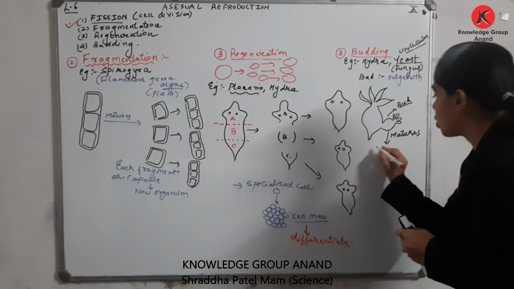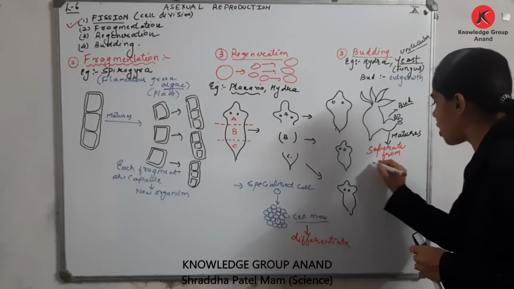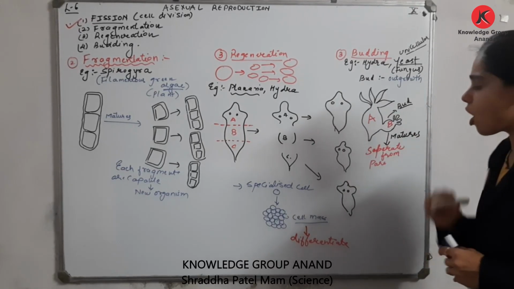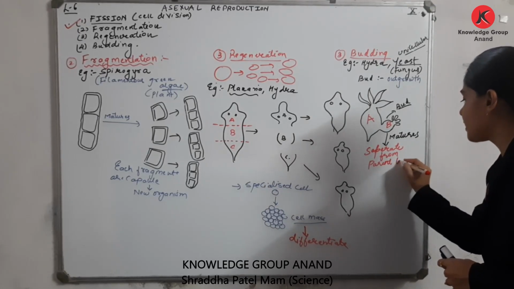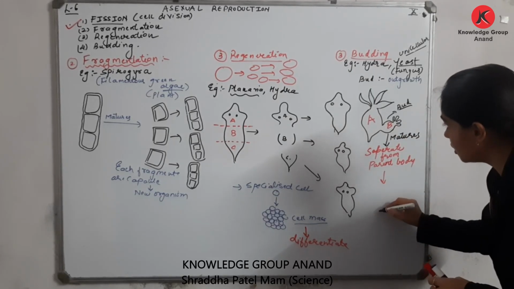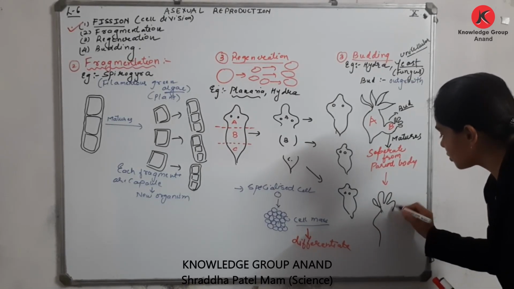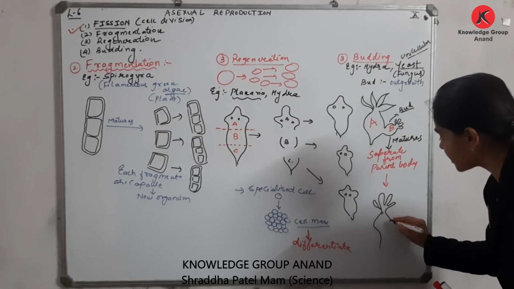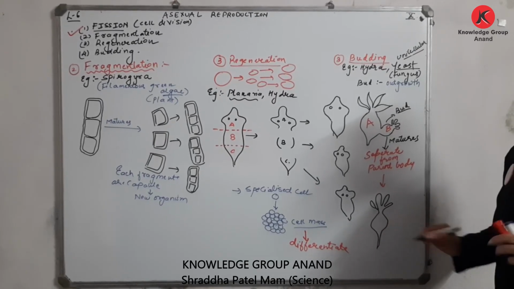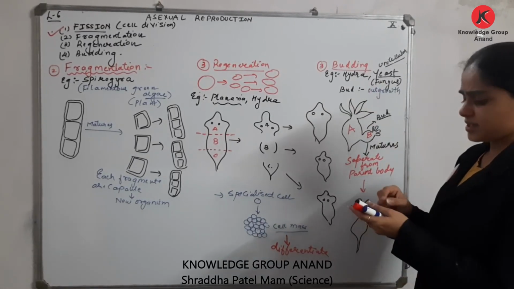When this bud matures, this bud is going to separate from the parent body. Parent ये है ना, ये parent और ये भी इसका offspring from parent body. Okay, and this comes as a new individual. As you can see over here, मान लो ये tentacles है. The diagram for the same is given in your NCERT textbook. Please draw from there. Okay, so this is your hydra. Simple as that. तो ये process को क्या कहा जाता है? Budding.